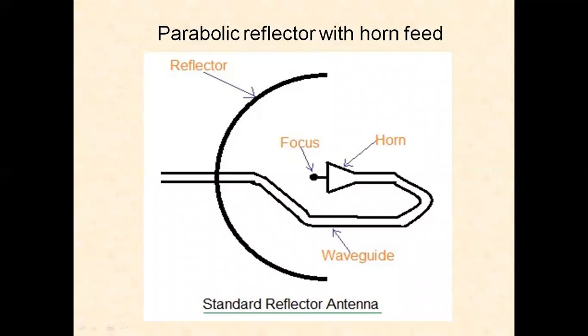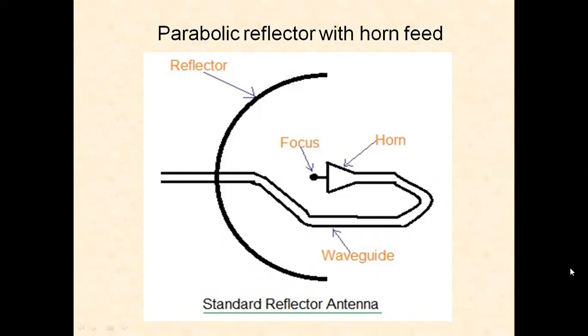It can also be used as a receiving antenna. When the waves come from the other direction, they strike the parabola shape, and all these waves are reflected by the parabola and collected at the focus point. At the focus point, we place the horn antenna. Then this horn antenna converts the electromagnetic waves into an electrical signal, passing through the waveguide and connected to the receiver.